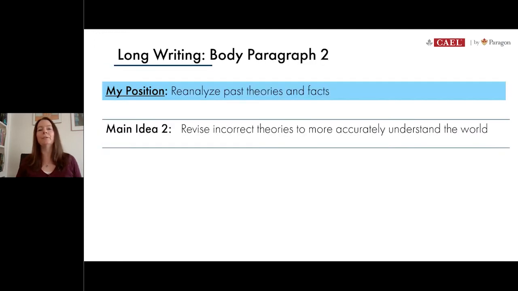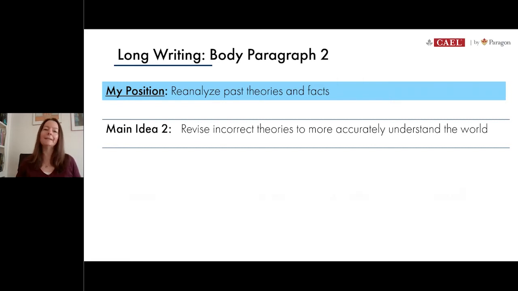So it's really important to always connect what you're writing about back to your main position. So I've just included that on the top of the screen here in blue. We know that everything we write about needs to show how important it is to revisit the past first and reanalyze those theories before looking ahead to the future. Our main focus of writing for today's paragraph, though, is here right below. We've called it main idea 2. And the whole point of writing this paragraph is to show that it's important to revise any mistakes we find in these past theories to allow us to understand the world much better in which we live.